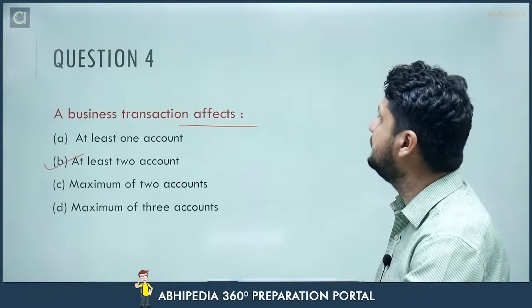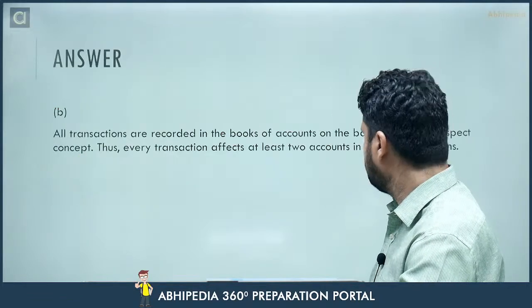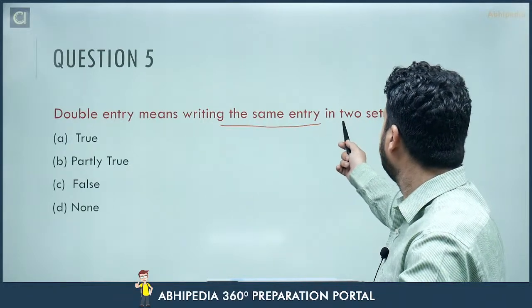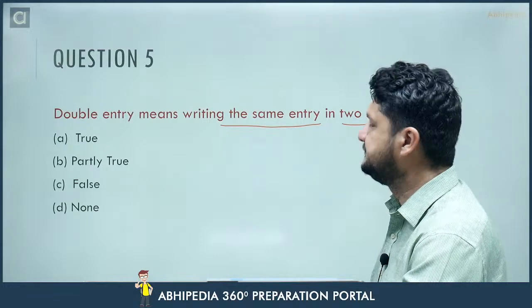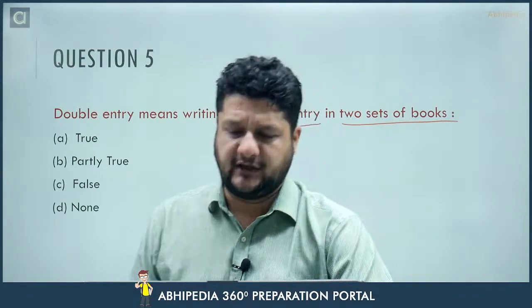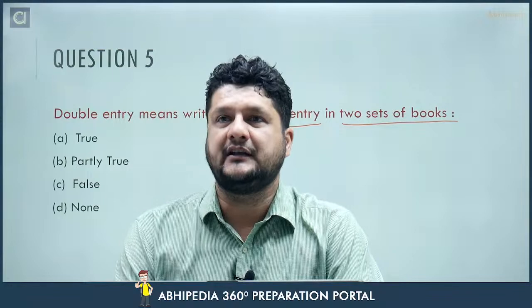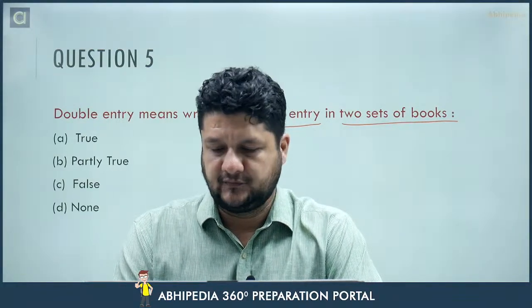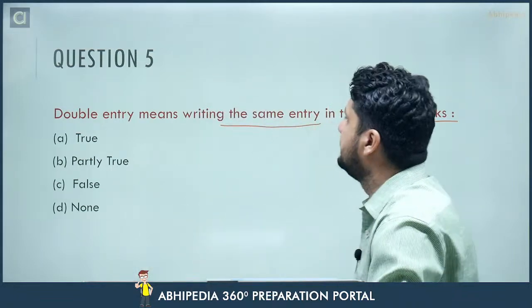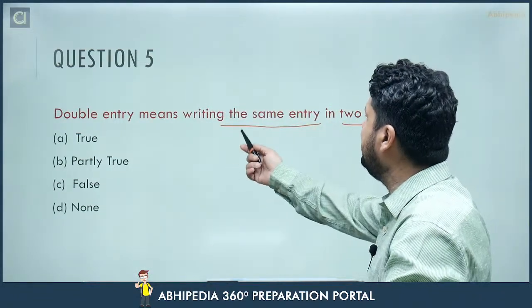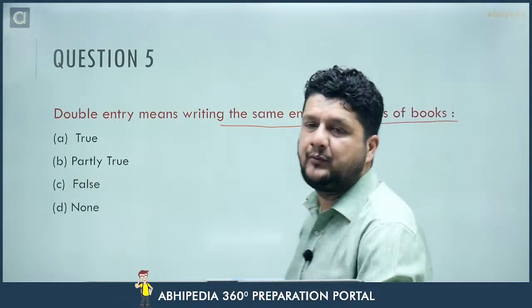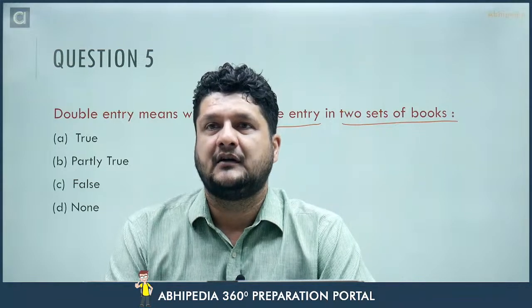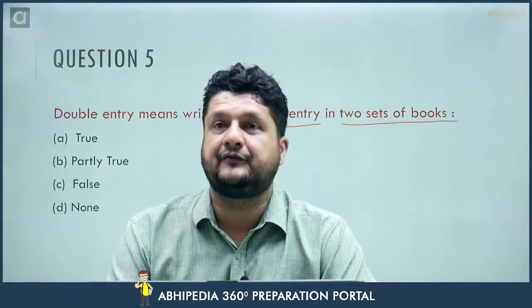Next question for you, the fourth. Double entry means writing same entry in two sets of books. True or false? You have to tell me. Yes, Pooja, debit and credit. So, double entry means writing the same entry in two sets of books. Is it true or false? You have to tell me. C. Others. First option is C.